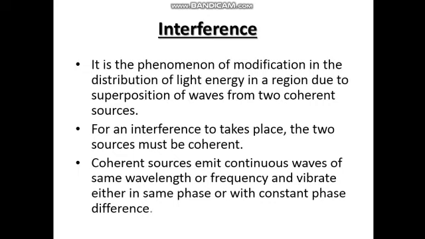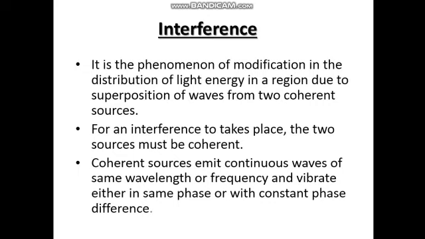A wave has crest and trough. If the crest of one wave falls on the crest of another wave, or the trough of one wave falls on the trough of another wave, then the amplitude of the wave increases. If the crest of one wave falls on the trough of another wave, then the amplitude decreases.